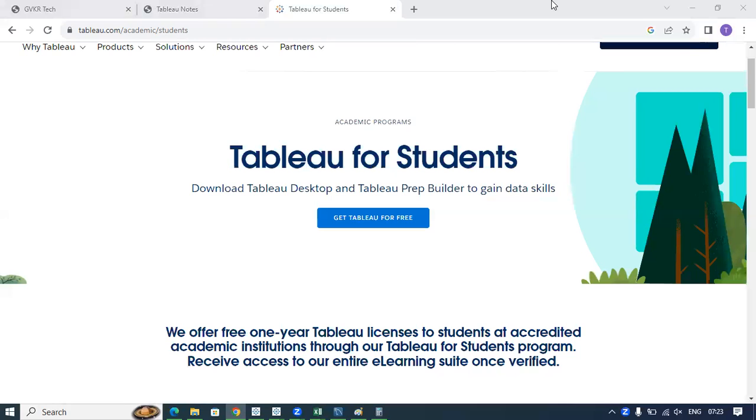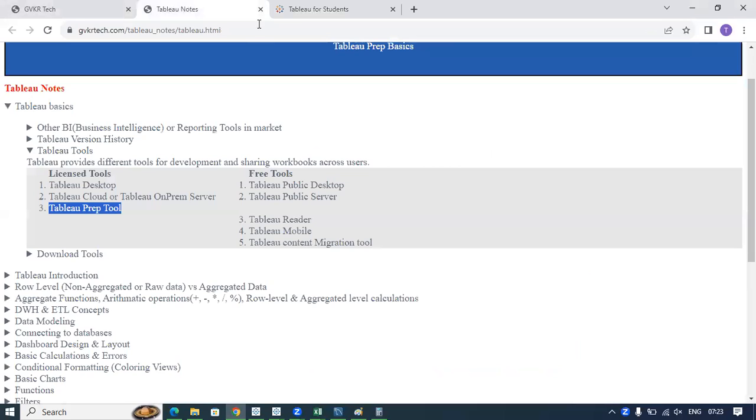If you have provided some wrong details, or some details which are not matching with the ID card, then they won't send you the product key. Okay, they will ask you again to upload one more ID card, which should match exactly with the details you are providing in the portal.